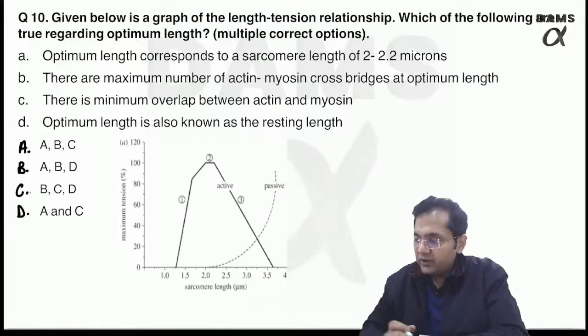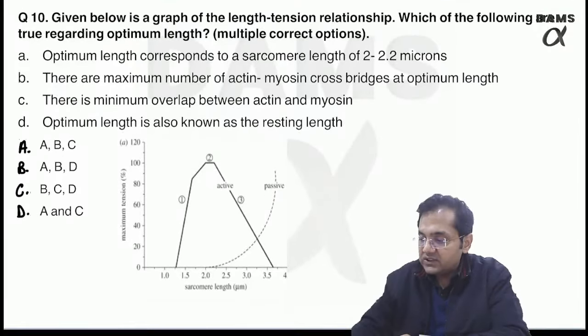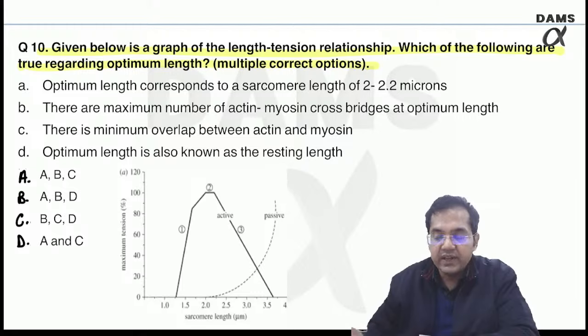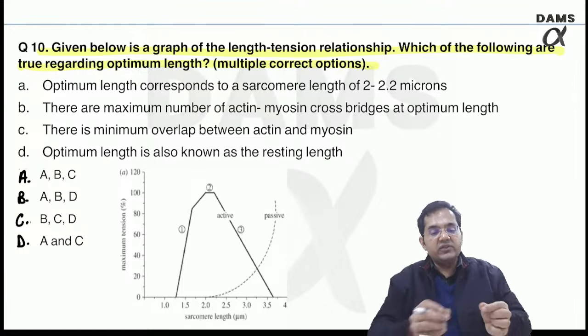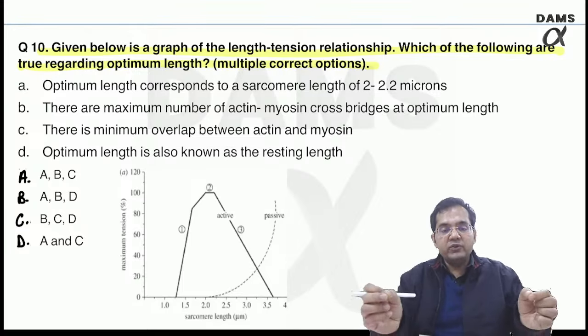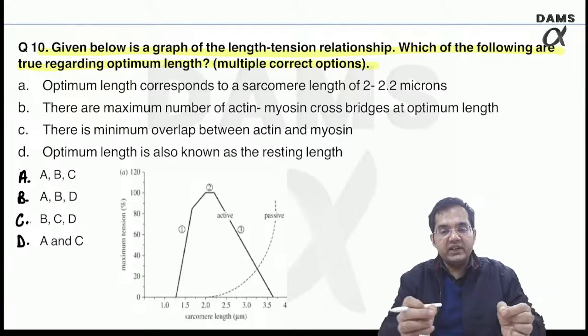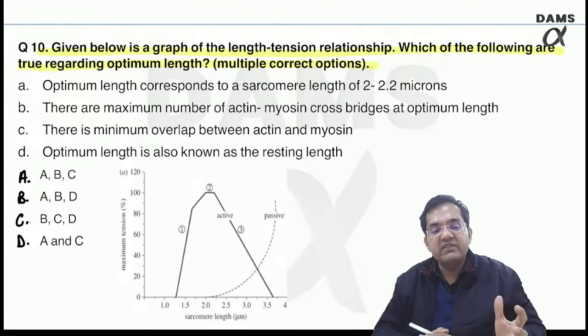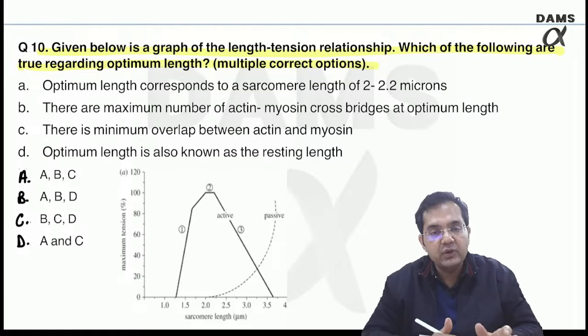Given below is the graph of the length tension relationship. Which of the following are true regarding optimum length? So multiple correct options, more than one can be correct, right? So this is the active tension curve, this is the passive. Remember, passive tension is due to the stretching of the muscle. As you stretch, the muscle will have a tendency to recoil back. That creates a tension inside the muscle. Active tension is due to the proper actin-myosin overlap, right?